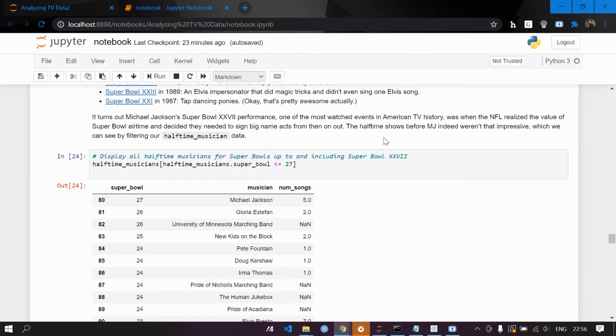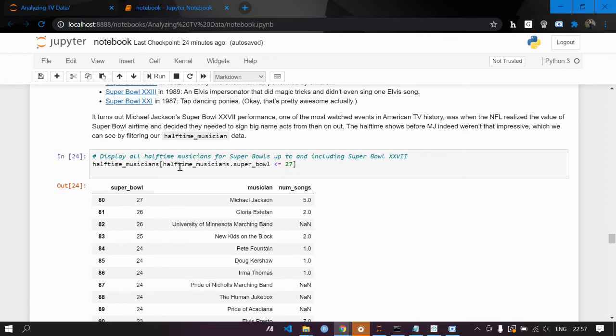It turns out Michael Jackson's Super Bowl performance, one of the most watched events in American TV history, was when the NFL realized the value of Super Bowl airtime and decided they needed to sign big name acts from then on out. The halftime shows before MJ indeed weren't that impressive, which we can see by filtering the halftime musician data.